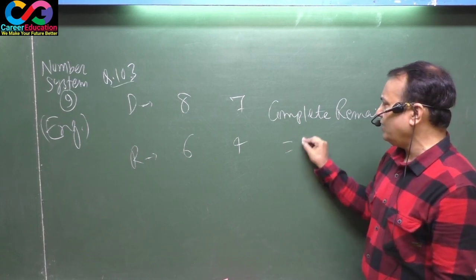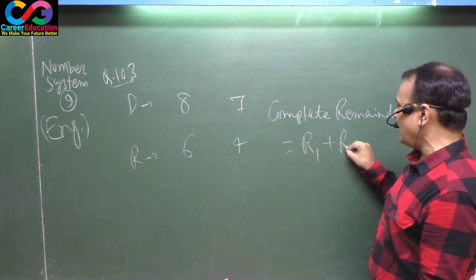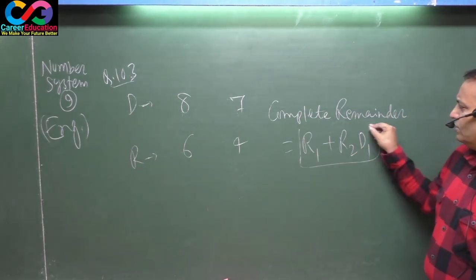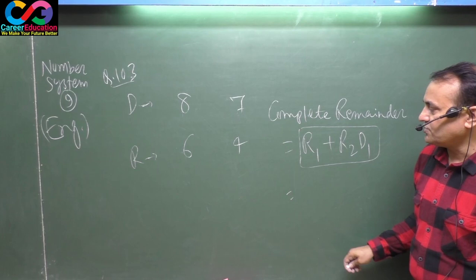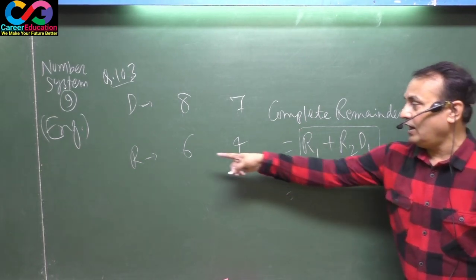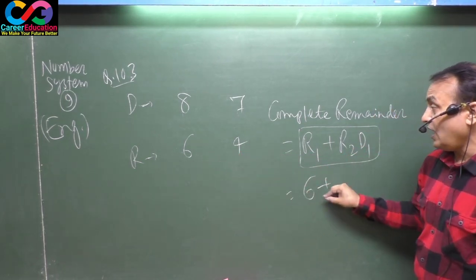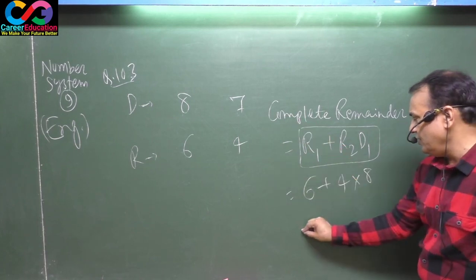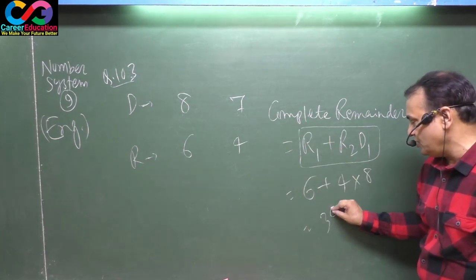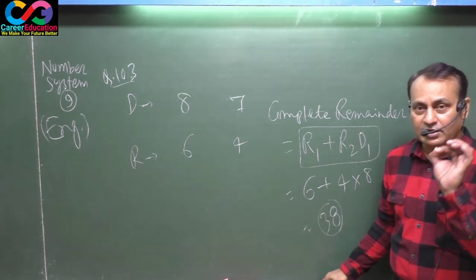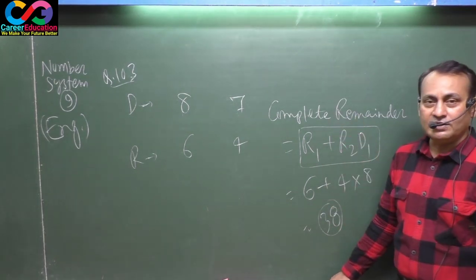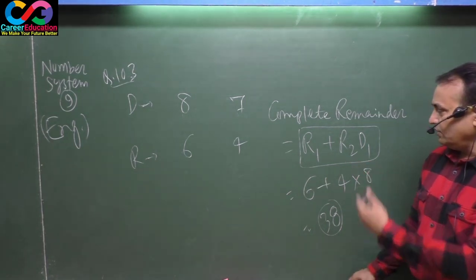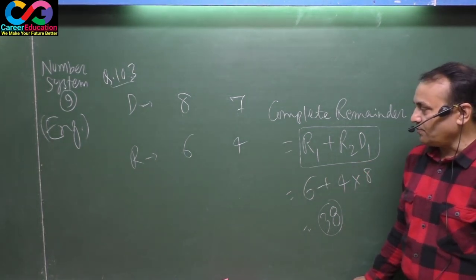And the complete remainder is equal to R1 plus R2 D1 only. This is your suitable formula for such type of situations. R1 6 plus R2 4 times D1 8, that is 32, plus 6 is 38. That means without having the number you got the answer. This is your suitable method for such type of questions.